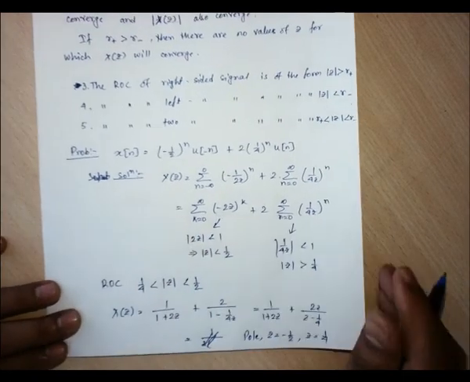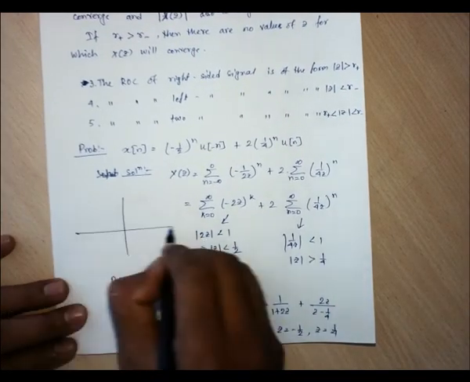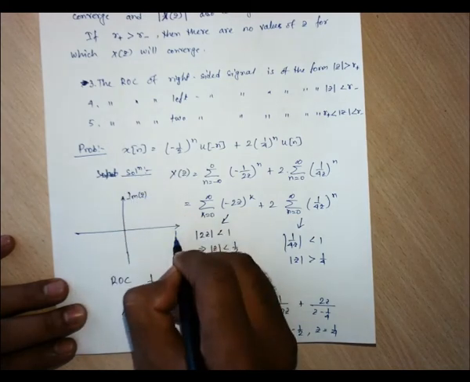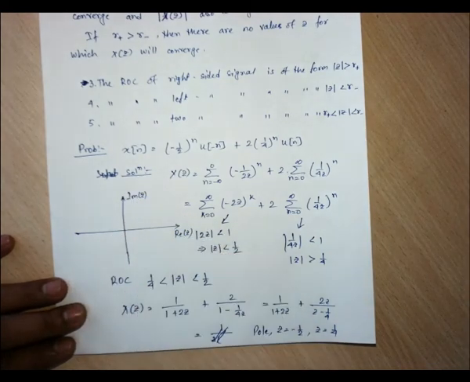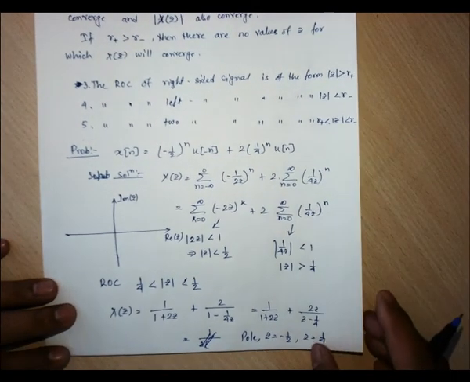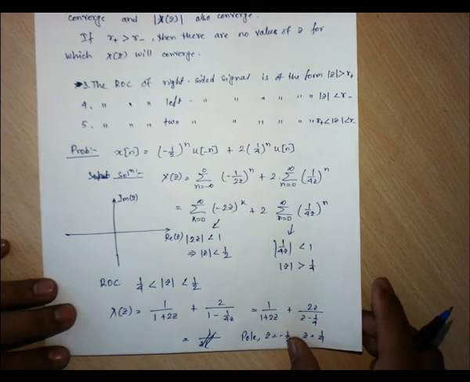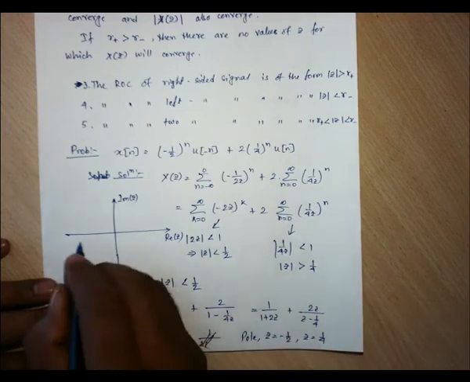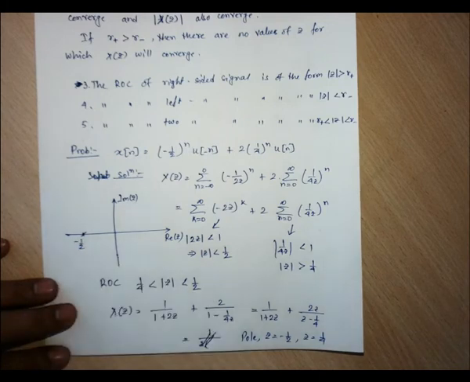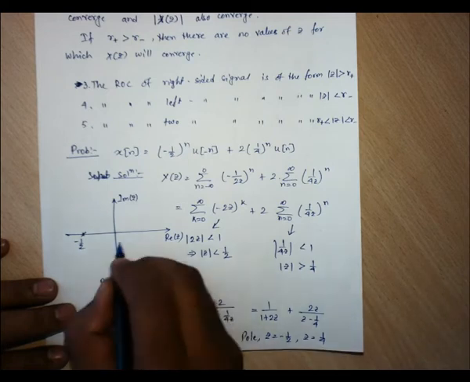So if we draw this z plane, it is imaginary of z, it is real of this z. So one pole is located at z is equals to minus half. Let us consider it is minus half, and another pole is located at z is equals to 1 by 4.